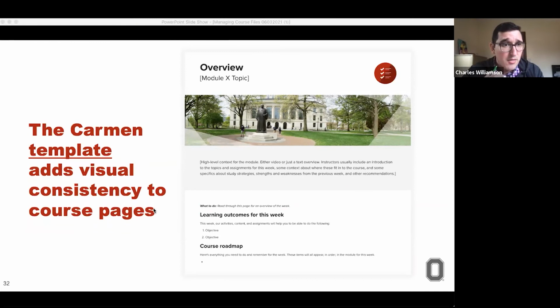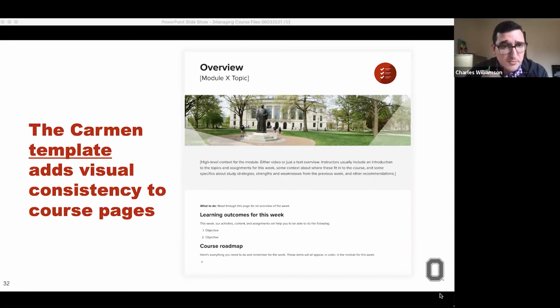The Carmen template is something that we highly encourage every instructor to adopt, regardless of whether your course is in person, online, or hybrid, regardless of the mode in which the course is operating. The templates add visual consistency to course pages.